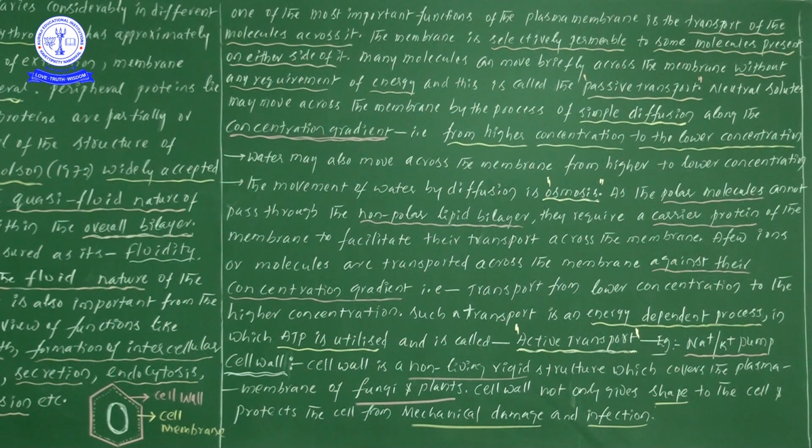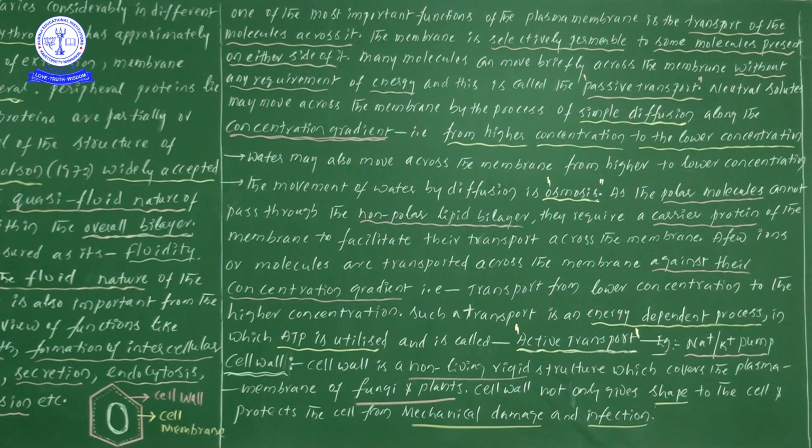Along the concentration gradient means, what is the point you have to understand? This is the definition of concentration gradient. It is the movement of ions from a higher concentration to a lower concentration. Means if the ions are moving from the higher concentration to the lower concentration, such kind of movement of ions we will consider as concentration gradient.